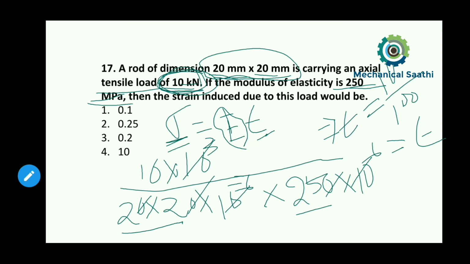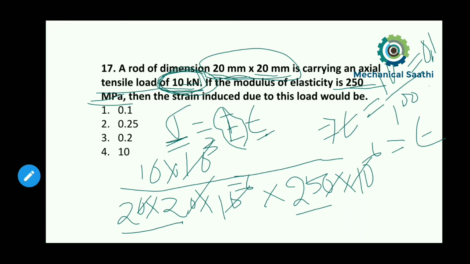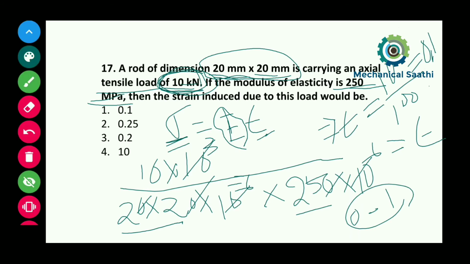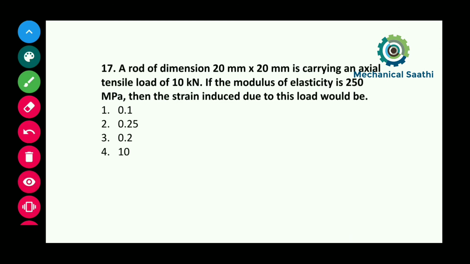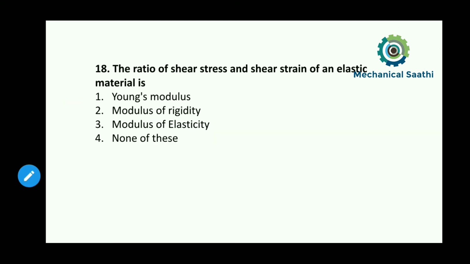So epsilon we can calculate as 0.1. So 0.1 will be the correct answer, matching option number 1, that is 0.1.